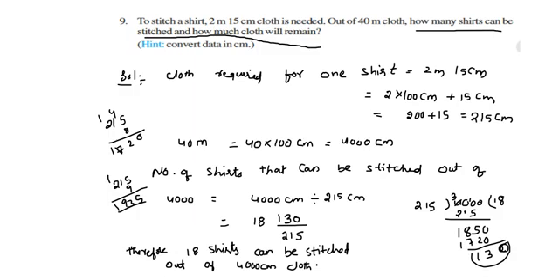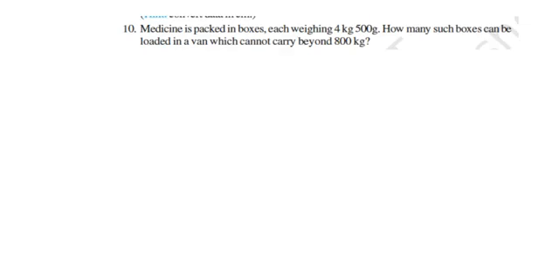Now we are going to discuss the 10th problem. So what is given in the question? A medicine is packed in boxes, each weighing 4 kgs 500 grams. How many such boxes can be loaded in a van which cannot carry beyond 800 kgs?